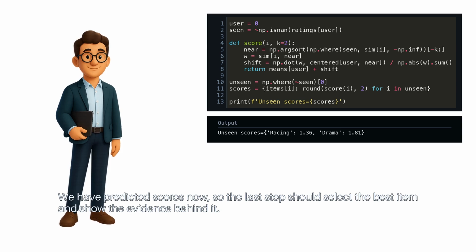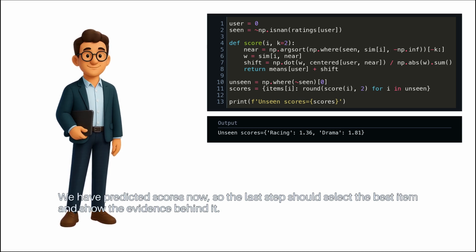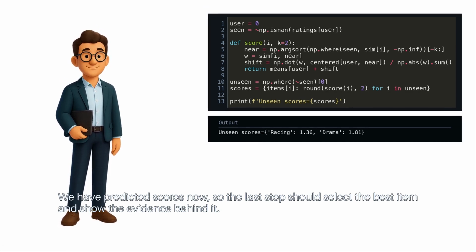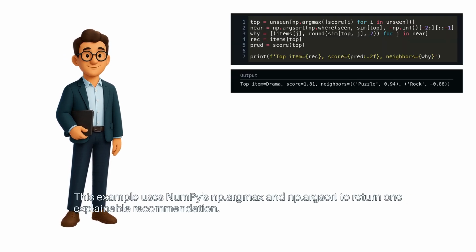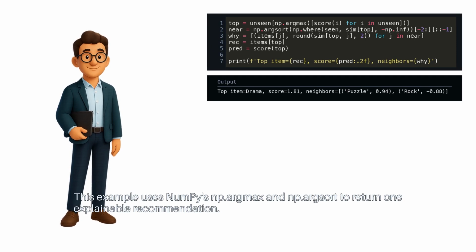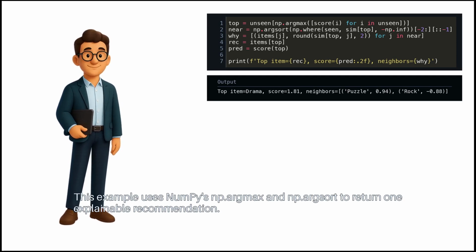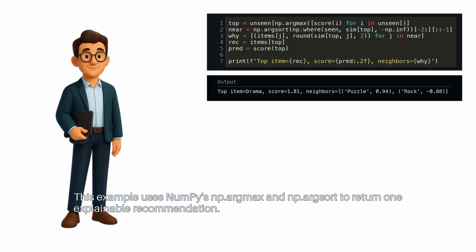We have predicted scores now, so the last step should select the best item and show the evidence behind it. This example uses NumPy's np.argmax and np.argsort to return one explainable recommendation.